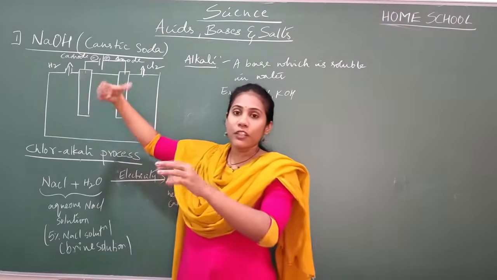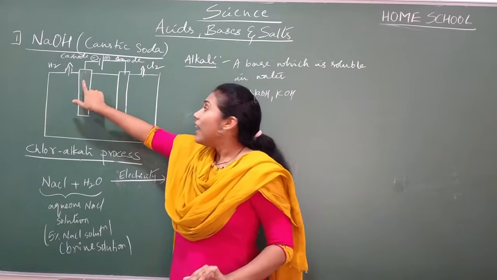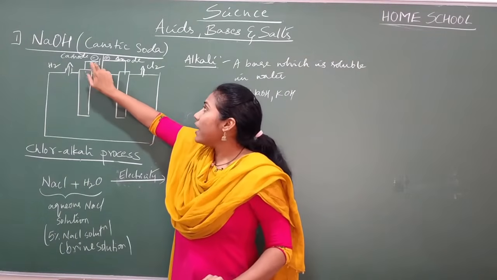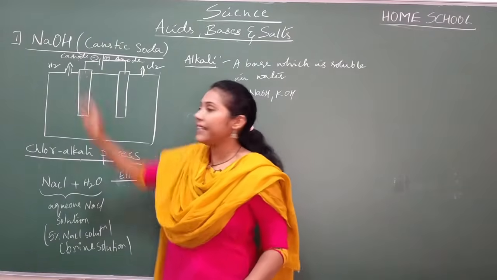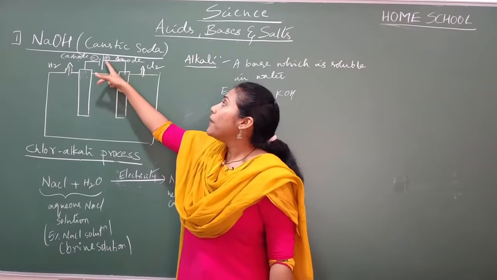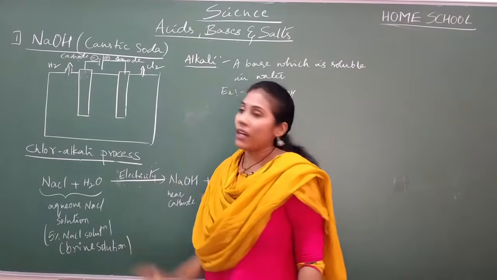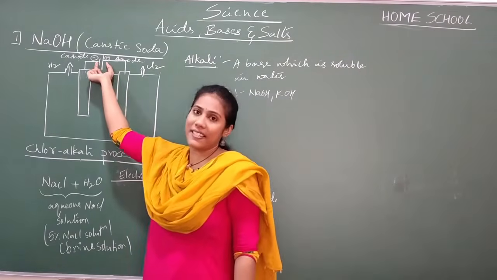Battery will have negative terminal and positive terminal, isn't it? With the help of wire, I am connecting this rod with a negative terminal. That particular rod we will call it as cathode. And the rod which I connect to a positive terminal of battery is called as anode. Okay? So this is the source of electricity.